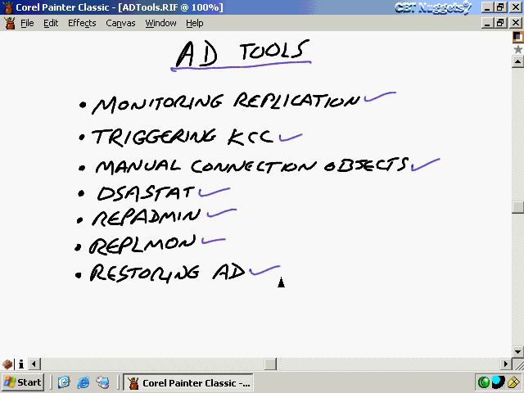And then we saw how to restore Active Directory. We saw that we can do that either non-authoritatively, which is what you always have when you restore from a backup, system state backup in Directory Services restore mode, and then you make it an authoritative restore by going to ntdsutil and typing authoritative restore and restoring whichever objects are necessary.